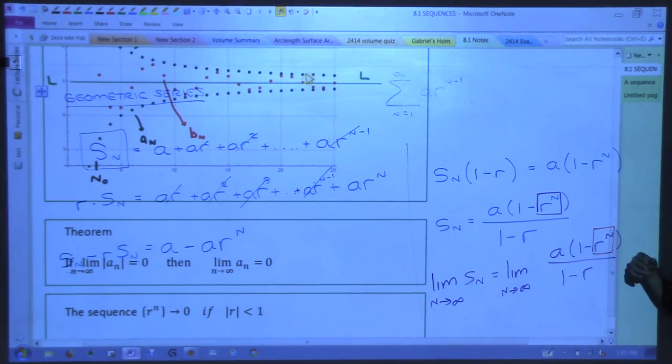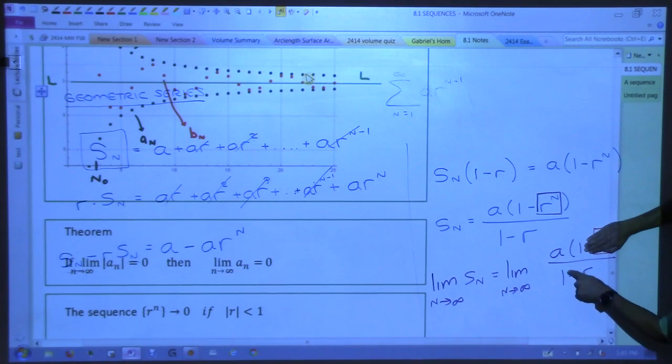If r is too big, this thing blows up. If r is small enough, that goes away, so what's our answer? A over 1 minus r. Do we know what A is? A was given to us in the sequence. Do we know what r is? r was given to us in the sequence.